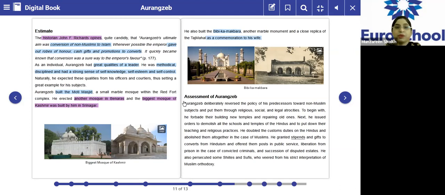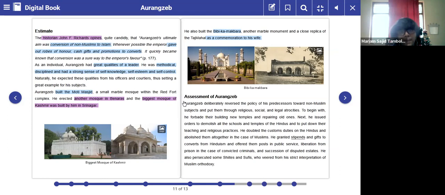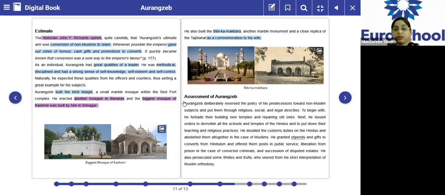Clear, children? We have seen the qualities of Aurangzeb. We have seen how he contributed in his territory. Apart from that, we have seen the point of view of one of the historians about Aurangzeb. Now let's see the assessment of Aurangzeb.